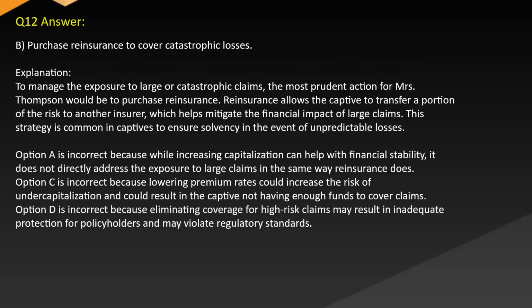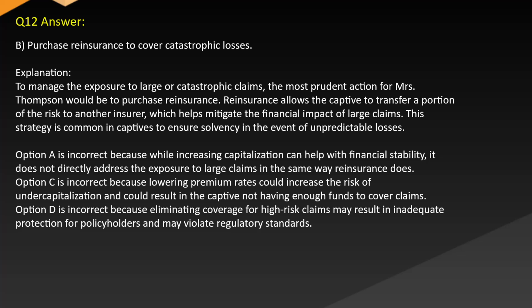Answer: B. Purchase reinsurance to cover catastrophic losses. Explanation: To manage the exposure to large or catastrophic claims, the most prudent action for Mrs. Thompson would be to purchase reinsurance. Reinsurance allows the captive to transfer a portion of the risk to another insurer, which helps mitigate the financial impact of large claims. This strategy is common in captives to ensure solvency in the event of unpredictable losses.